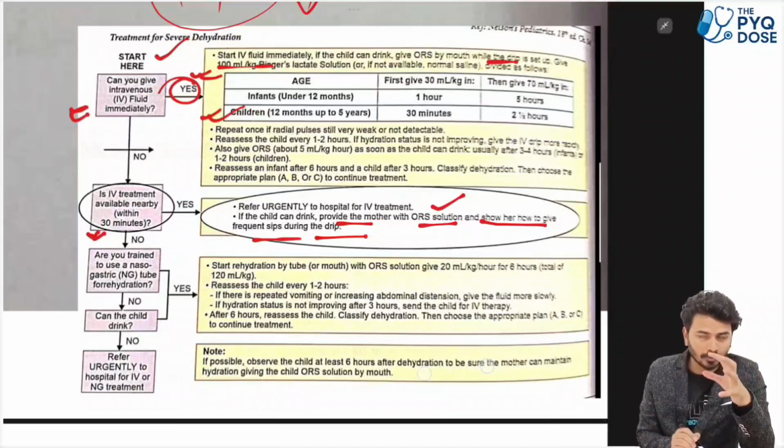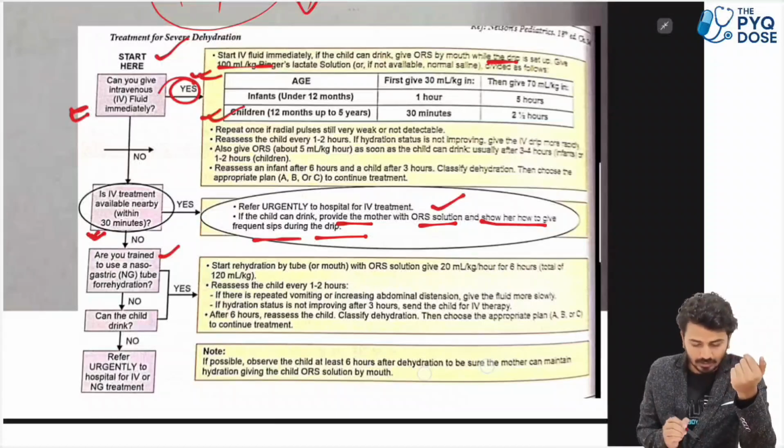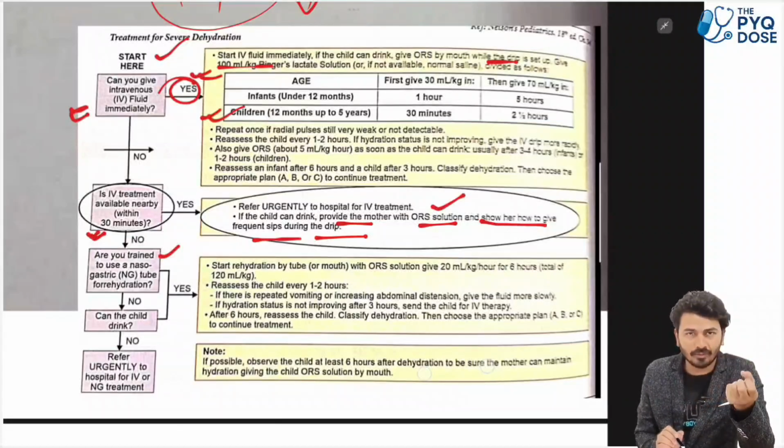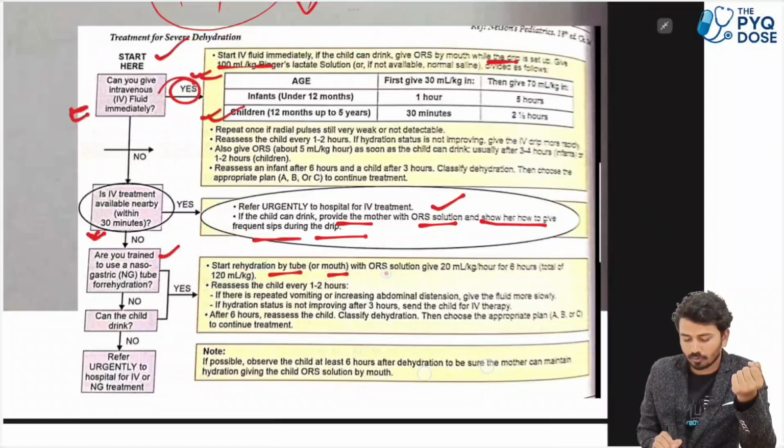If in the nearby areas the patient cannot reach within 30 minutes, if it is not available, then what are you going to do? Look, are you trained to use a nasogastric tube for rehydration? If an MBBS doctor is there, then generally it can be done, but generally an MBBS is not there in the peripheral areas. So if you are trained to use a nasogastric tube for rehydration, yes, then go for rehydration by tube or mouth with ORS solution.